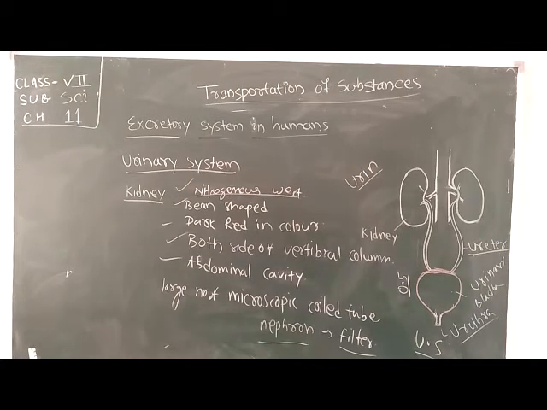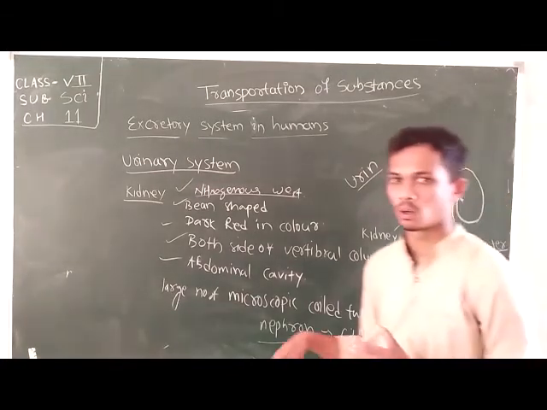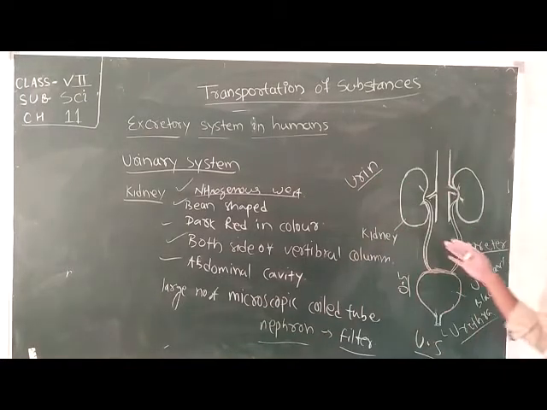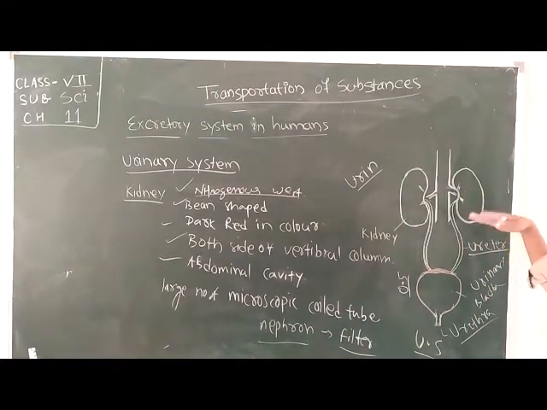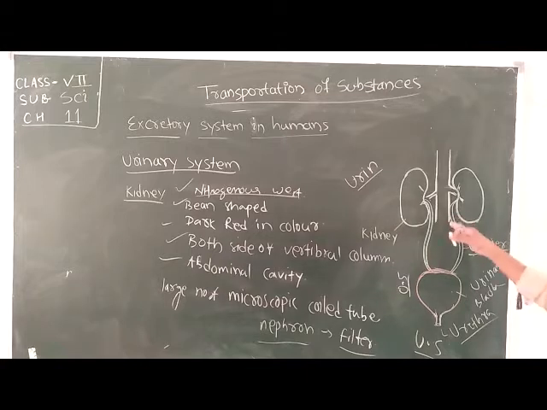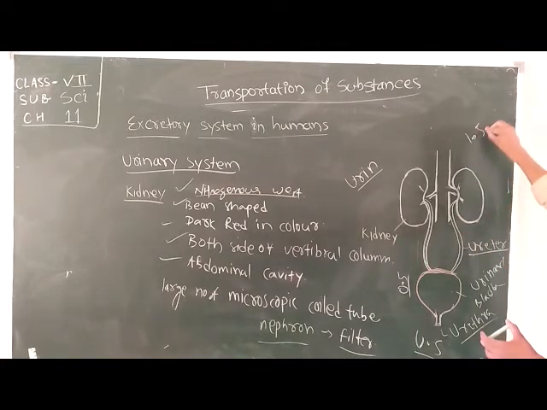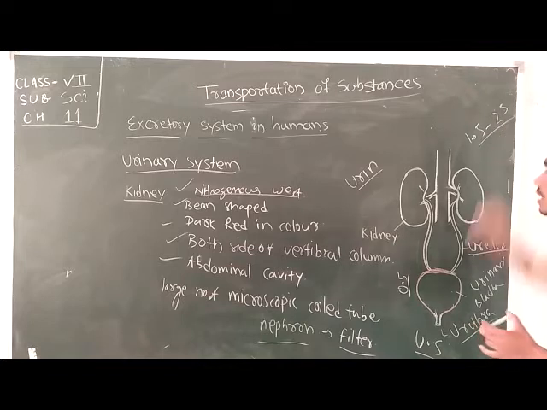An adult passes about 1.5 to 2.5 liters of urine every day. So in a healthy stage, as human beings, we excrete 1.5 to 2.5 liters of urine per day. A patient who suffers from diabetes, in their case the kidney function is quite low and they excrete a larger amount of urine per day. But a healthy human being excretes 1.5 liters to 2.5 liters of urine per day.